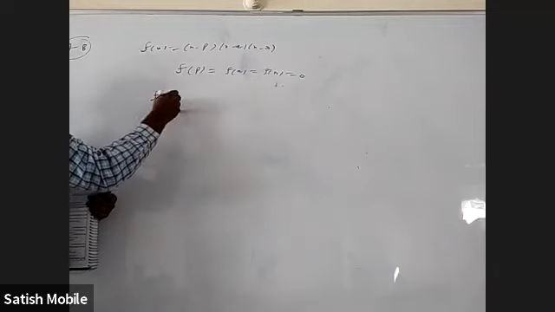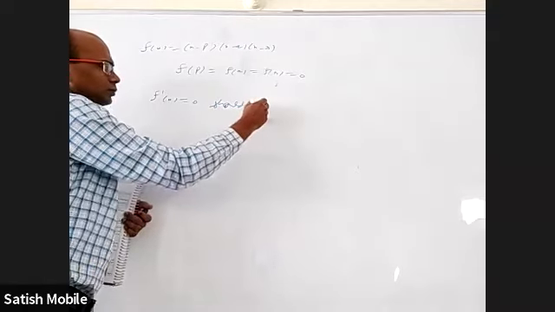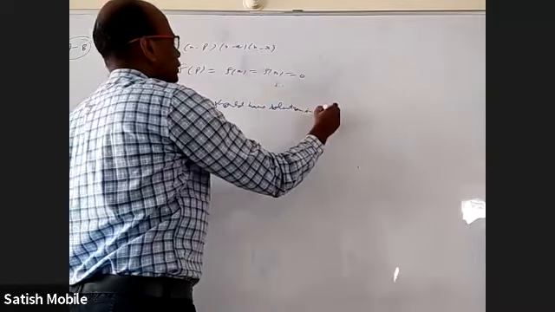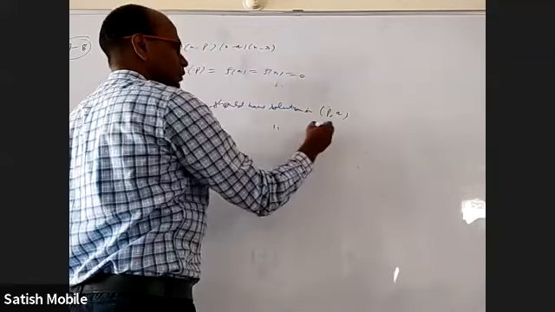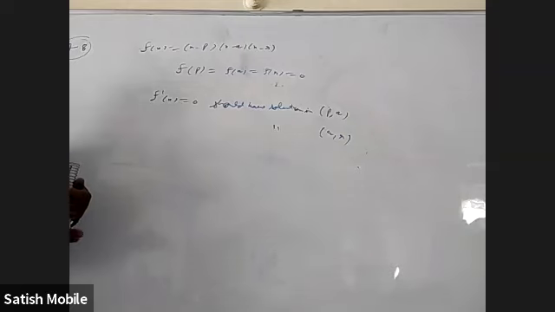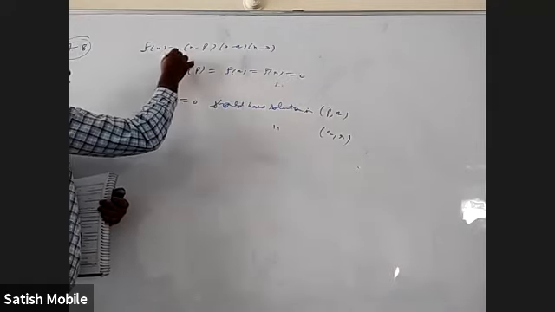f dash x equal to 0 should have solutions in the open interval p, q, and the same way in the open interval q, r. But f dash x is a quadratic expression. We should have two distinct roots, which means b square minus 4ac should be greater than 0. So what is f dash x? Let me expand this.